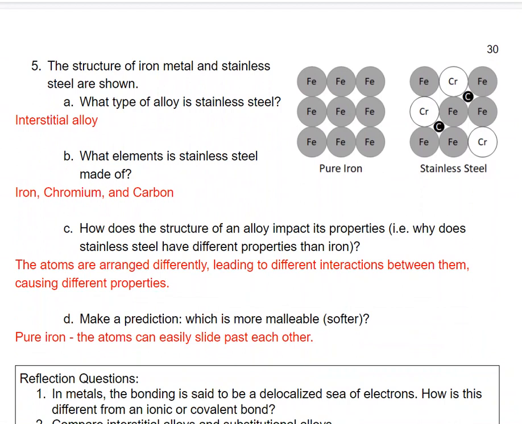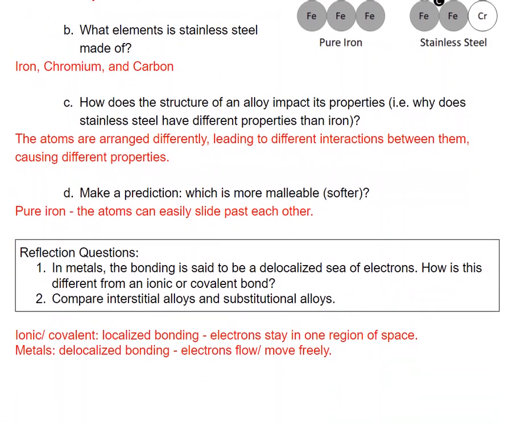So here is some iron and some stainless steel. Stainless steel is an interstitial alloy. It is made of iron, chromium, and carbon. They have a slightly different arrangement, slightly different structure in stainless steel than we have in pure iron. So the atoms are arranged differently, which leads to different interactions between them, and that causes different properties. Which of the following is going to be more malleable, softer? Probably going to be the pure iron. Those atoms can easily slide past one another.